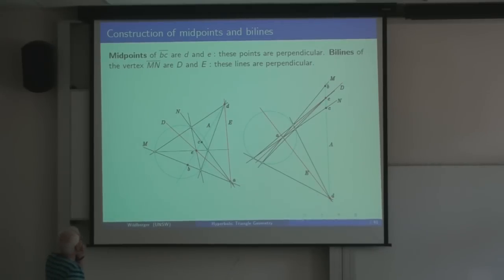So what's the midpoint? Here are 2 points B and C. I want to show you how to find their midpoints. And all you're going to need is your straight edge. So you connect B and C to get a line. You find the dual of that line.